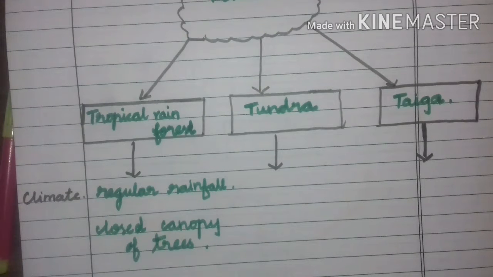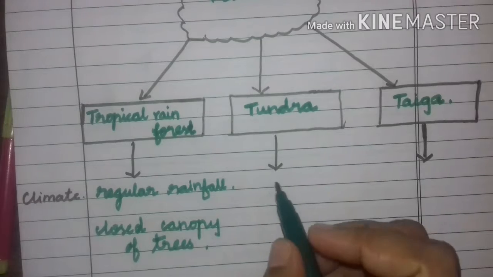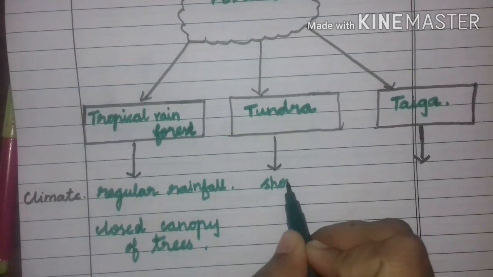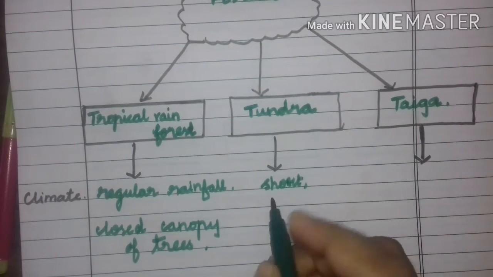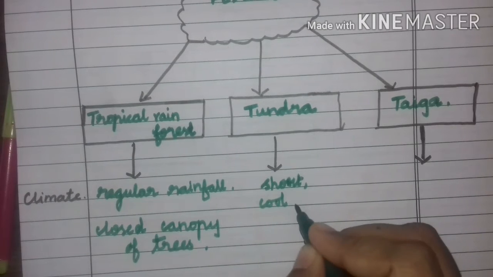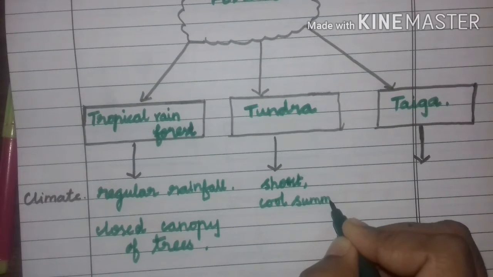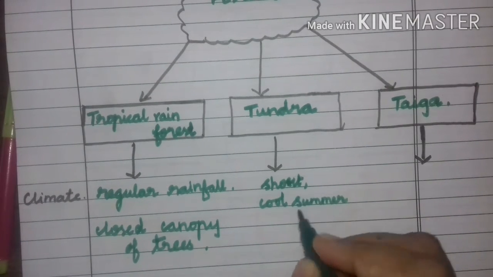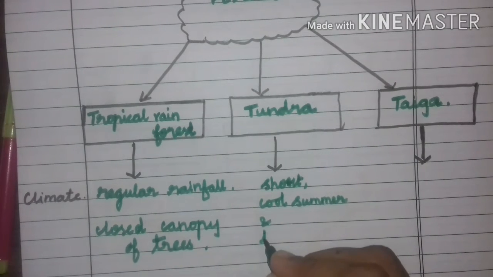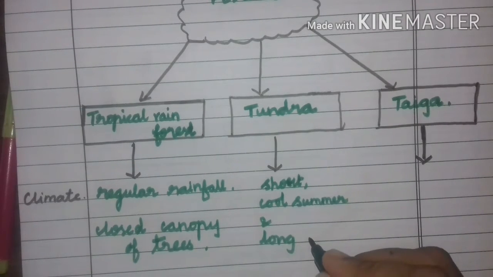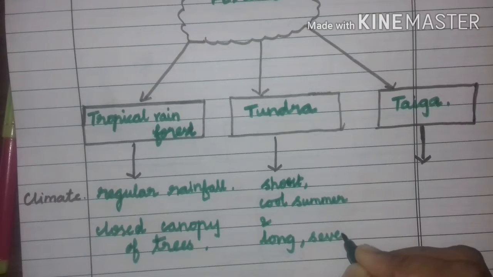Very good. So what about tundra? Yes, here short, cool summer. The summer is short, is it? And long, severe winter.